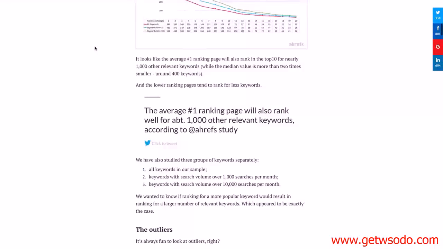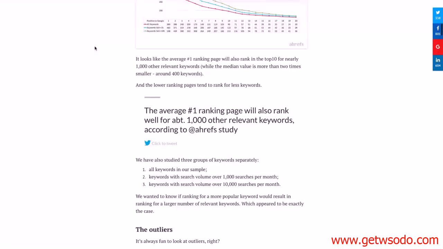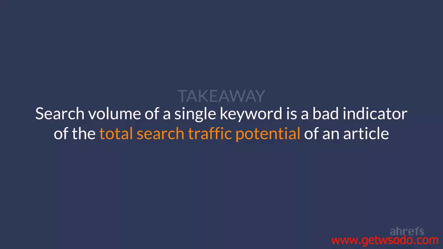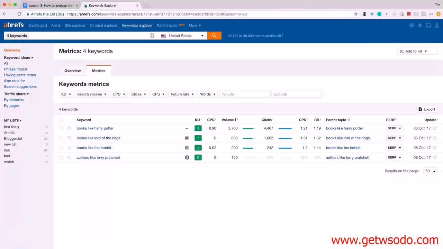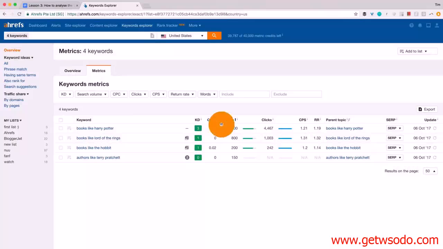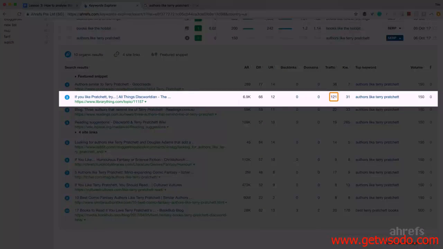And according to our data, the #1 ranking page will rank for about 1,000 related keywords, which leads us to a following takeaway. Search volume of a single keyword is a bad indicator of the total search traffic potential of the article on that topic. The search volume of the authors like Terry Pratchett keyword in the United States is only 150 searches per month, which may lead to a conclusion that this keyword is not worth targeting. But according to Ahrefs data, the article that ranks at position number 2 for this keyword is generating over 100 visitors per month from search, because it also ranks for a few more similar keywords.